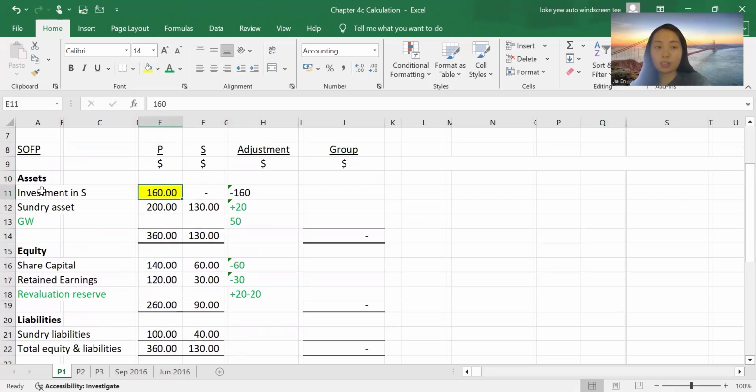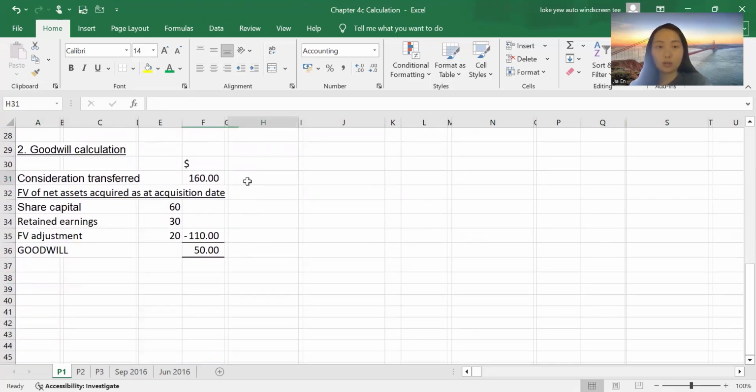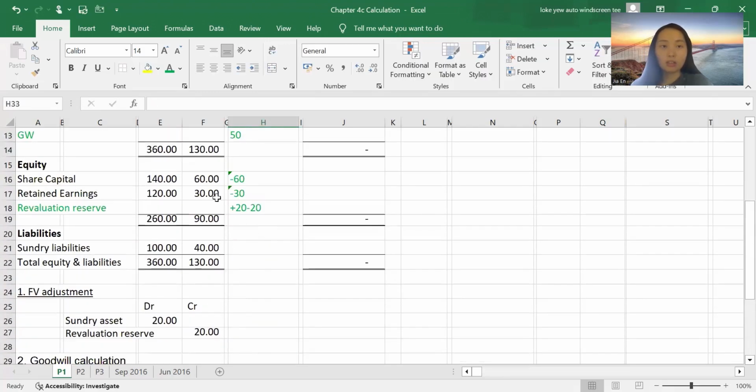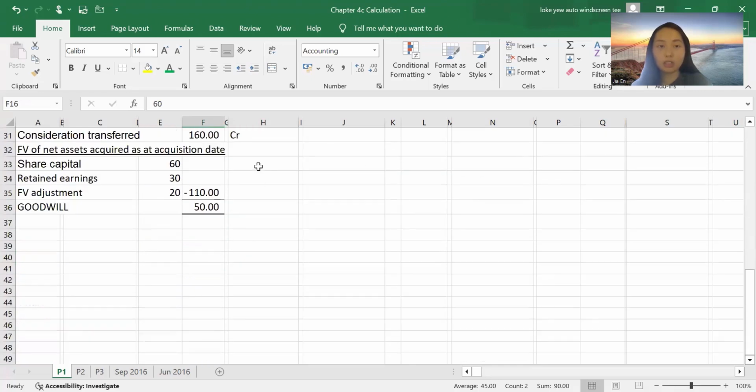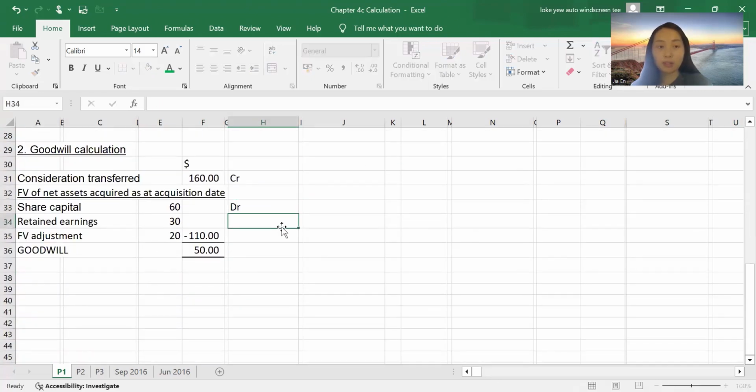When we want to zeroize the 160 in P's book for investment in subsidiary, we will credit this account, right? Because currently investment asset is a debit account. So we credit from here. And in order to zeroize the equity in the subsidiary account, we will need to debit the share capital, debit the retained earning, and debit the fair value adjustment as well.